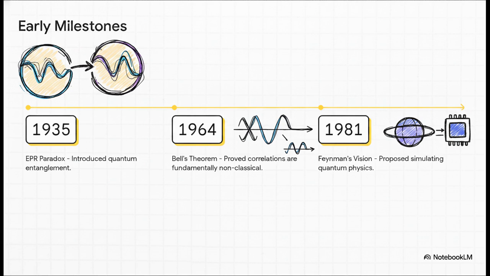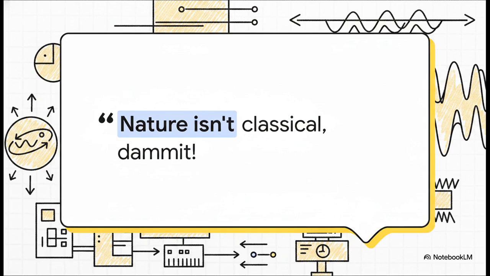And that realization right there laid the groundwork for a huge breakthrough in 1981, which is when physicists basically decided, hey, let's stop fighting this quantum weirdness and actually start using it. That year, 1981, Richard Feynman famously declared, "Nature isn't classical, damn it." And he proposed this incredibly radical vision.